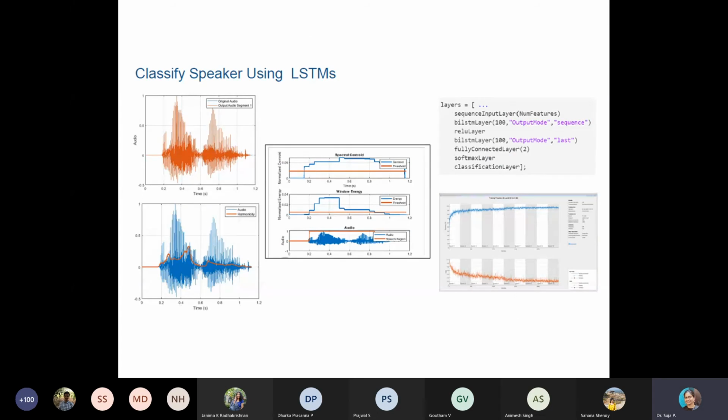Similarly, classification of speakers using LSTM. Who is speaking? That means we have to give the individual voice audio samples of the speaker. Then you have to extract the information that will recognize the speaker individually. With those features, you have to perform the classification.